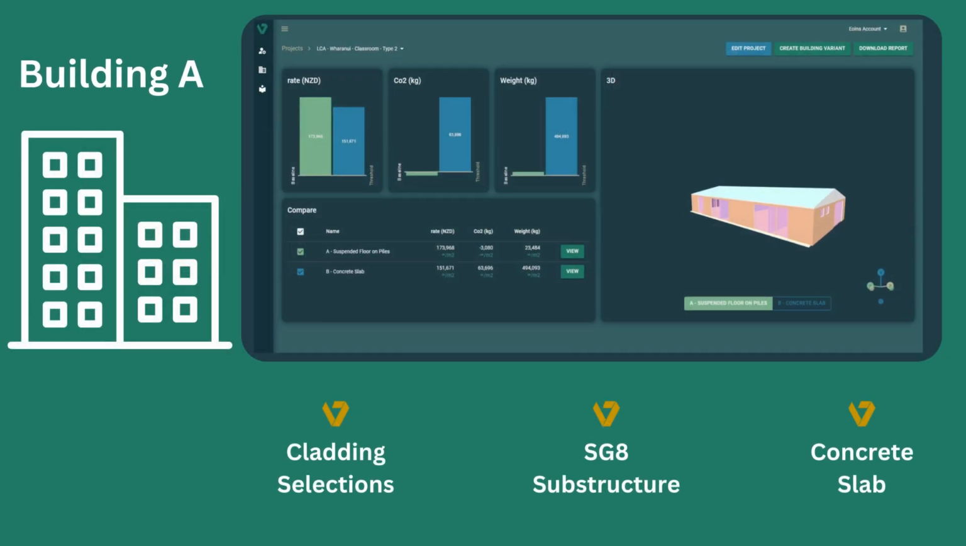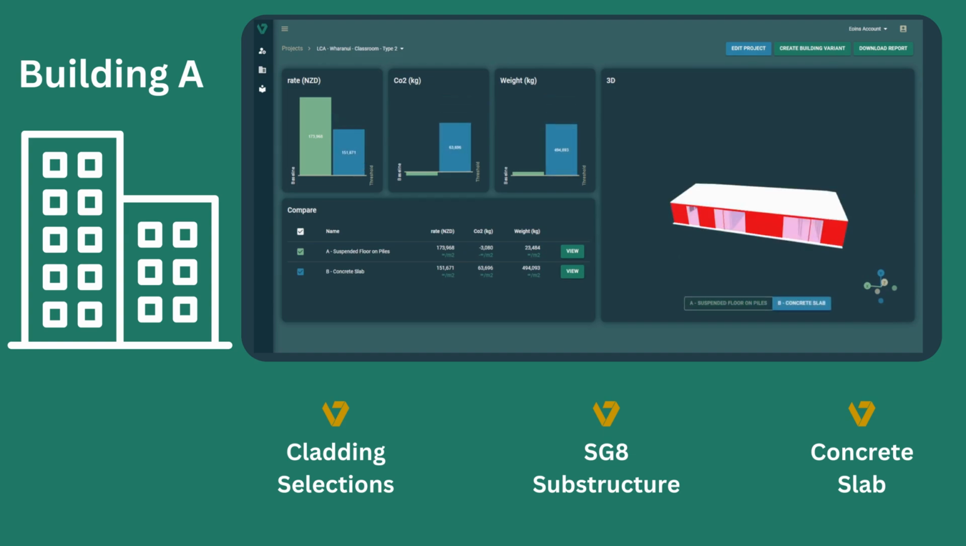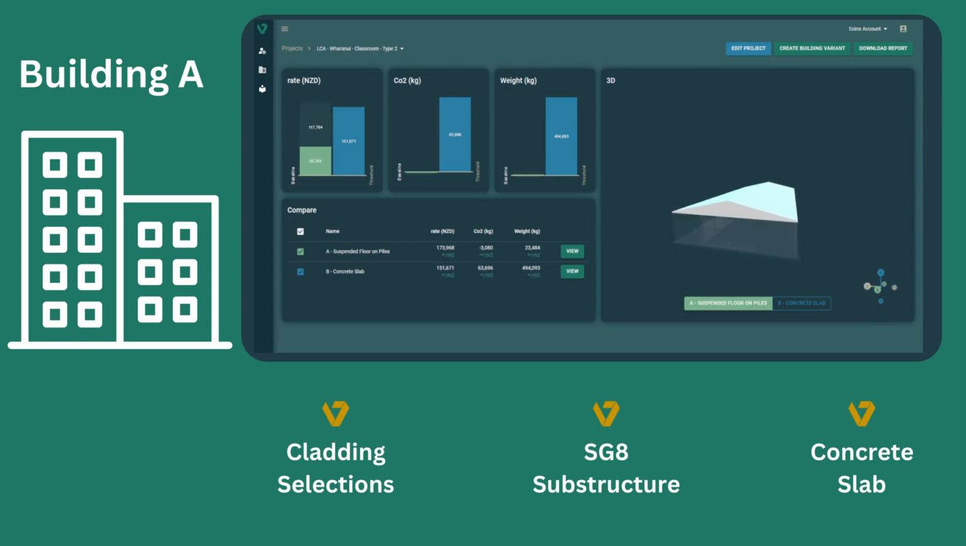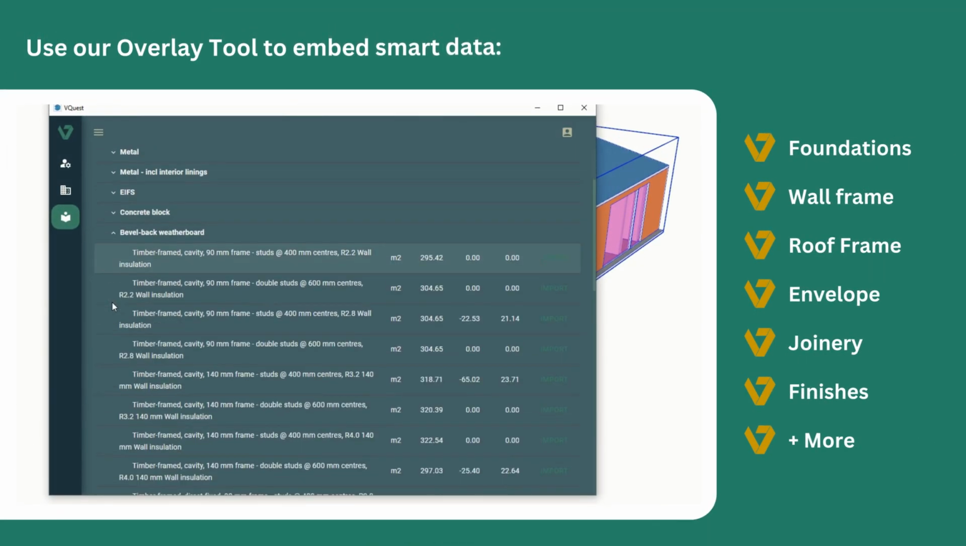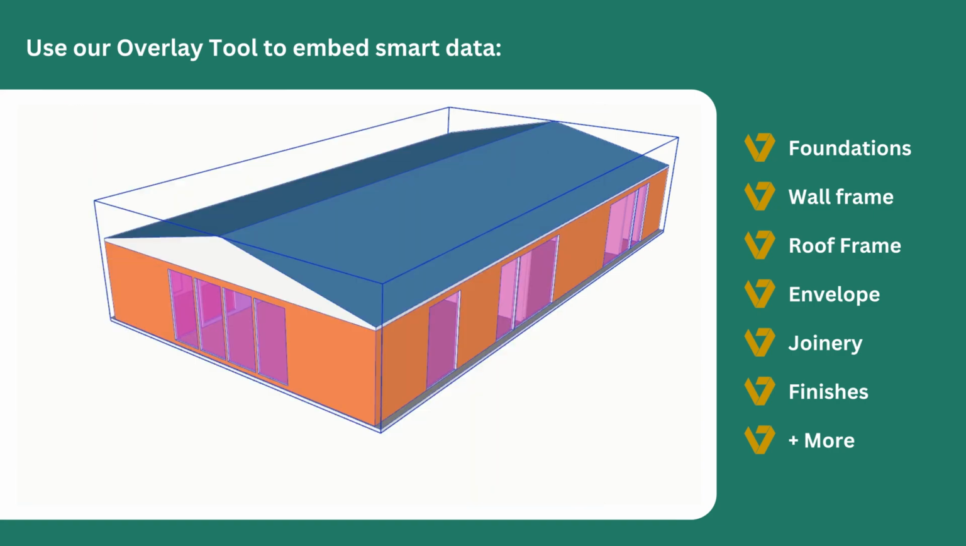Building A has multiple options to consider in changing. With VQuest, it's easy to compare all elements of the building from substructure to the cladding and even the frame. For this demonstration, let's focus on the substructure. Here we can have either a concrete slab or suspended timber floor on piles. Using basic geometry, we can derive key metrics such as floor and wall areas.